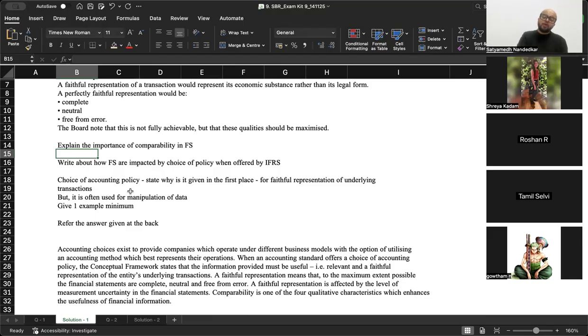Deliberately moving from the cost model to the fair value model, in a case where the profits of the company are declining. Imagine that you want to portray a pretty picture to investors. Situation one. Or there is a debt covenant. That debt covenant says that if your profit falls below 10% of the total revenue, then you will have to repay the entire loan. That is the debt covenant.